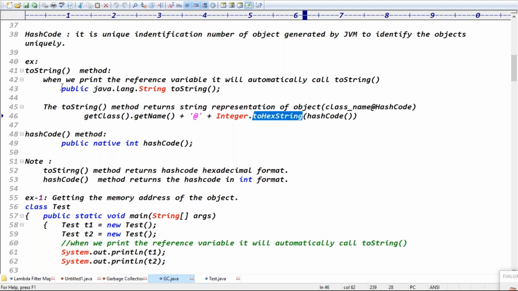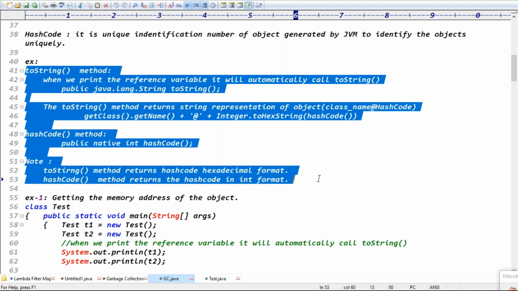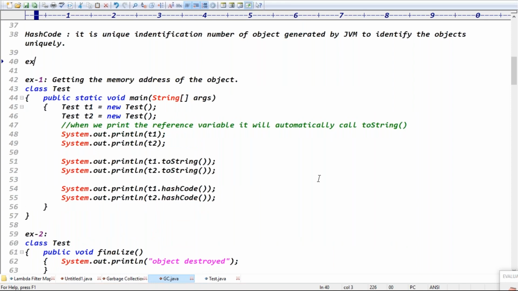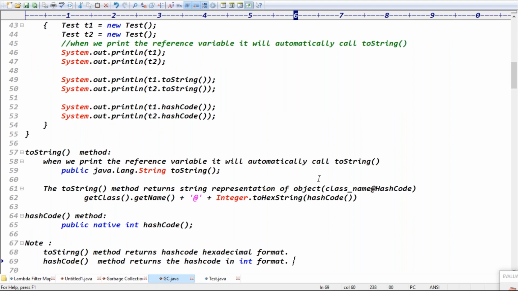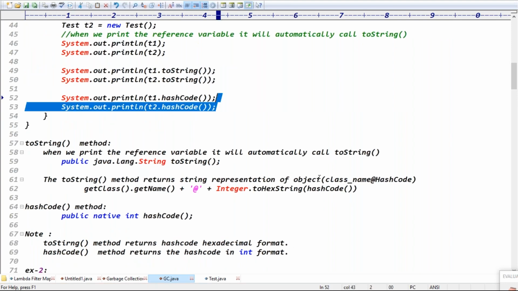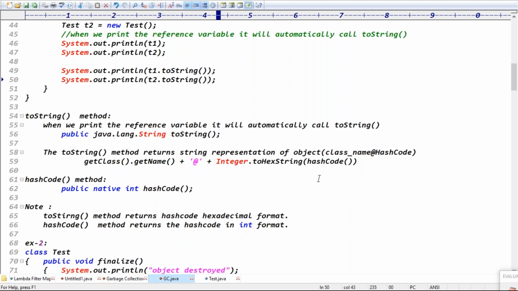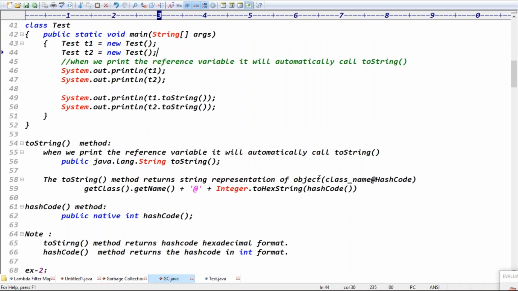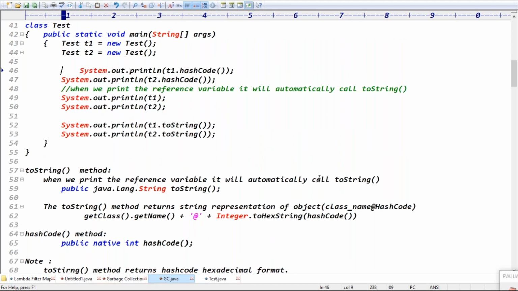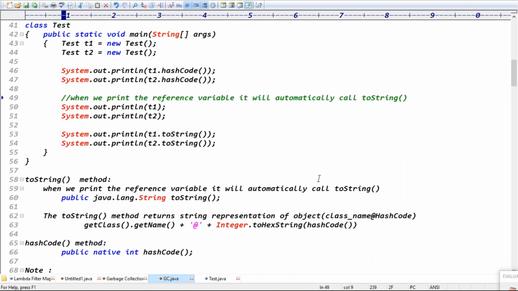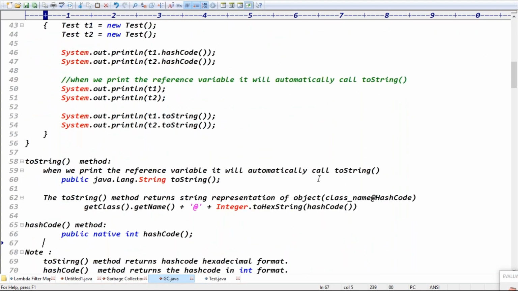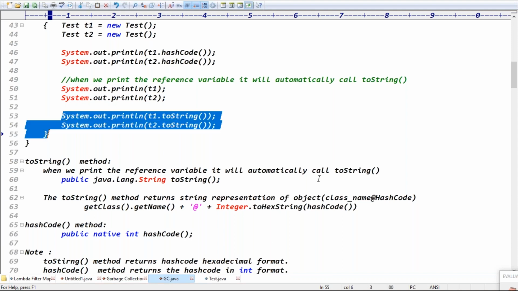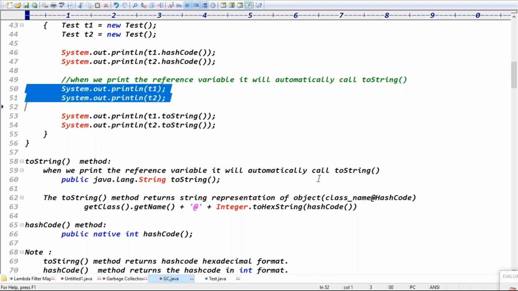This is the toString method. So you can get the memory address of the object in total two ways, guys. What are the two ways? One is the toString method and one is the hashCode method, right? The hashCode method returns the data in integer format, guys. But the toString method returns which format? Hexadecimal string format, right? Exactly. I think these two lines are both the same, because when you print the reference variable, toString is automatically called.